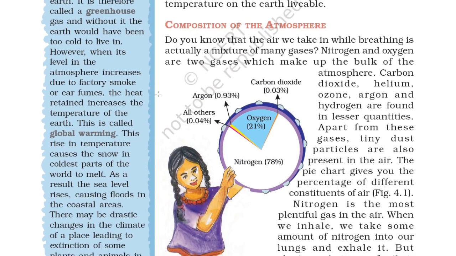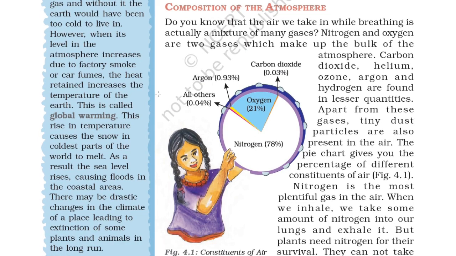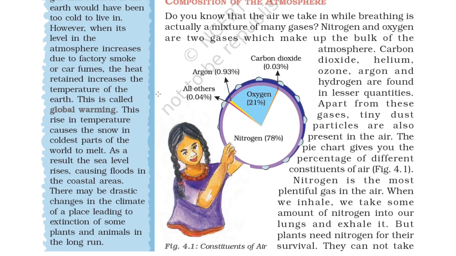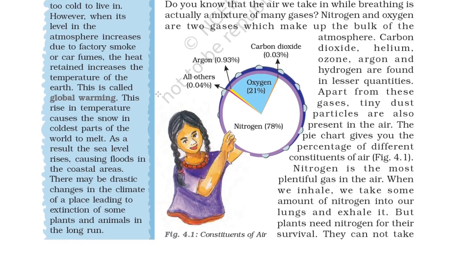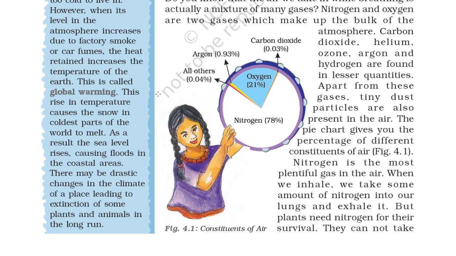Do you know that the air we take in while breathing is actually a mixture of many gases? Nitrogen and oxygen are two gases which make up the bulk of the atmosphere. So carbon dioxide, helium, ozone, argon and hydrogen are found in lesser quantities. Apart from these gases, tiny dust particles are also present in the air.